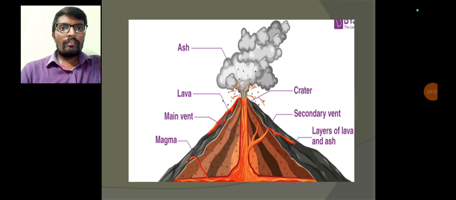This material forms due to the pressure of dissolved gases in the magma chamber, and it collects in the magma chamber.